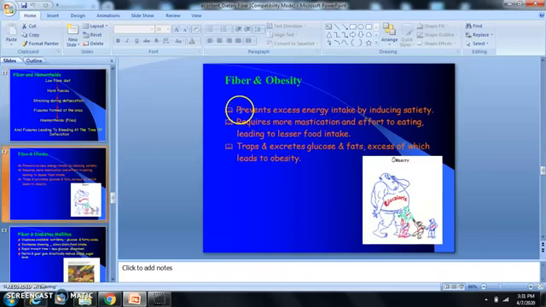Fiber and obesity. Fiber prevents excess energy intake by inducing satiety, requires more mastication and effort to eating, leading to lesser food intake. It traps and excretes glucose and fats, an excess of which leads to obesity. You see here, obesity is not an overnight occurrence. Little by little amounts, 10, 20 kilocalories per day, will result in a large amount gathering together over a few months' time, resulting in a big fat man.